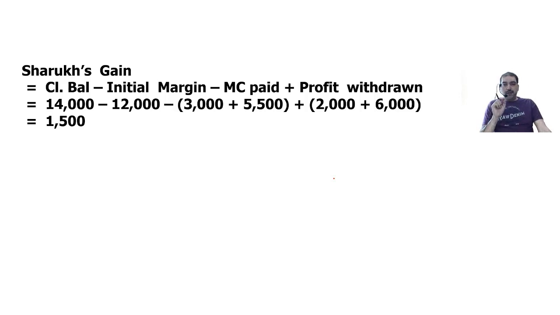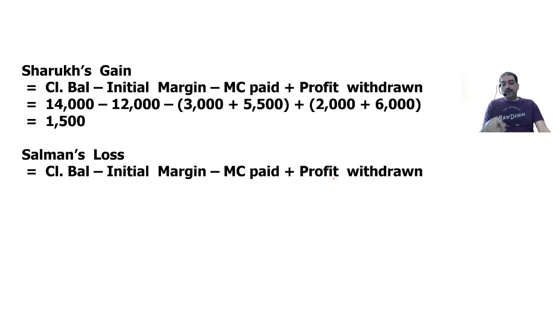Now we have to prove that it is a zero-sum game. That means Shahrukh's profit is equal to Salman's loss. If Shahrukh has made a profit of 1,500, then Salman should have suffered a loss of 1,500. Same formula. Closing balance of Salman is 12,250.